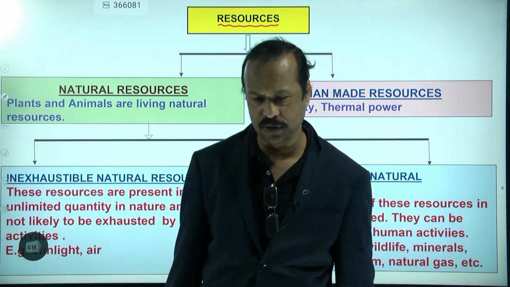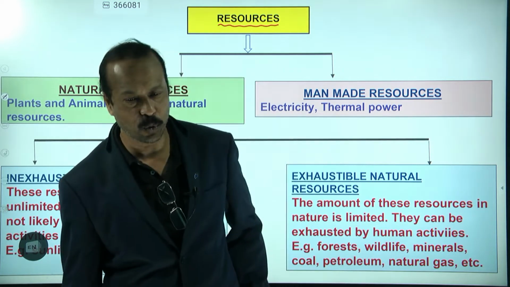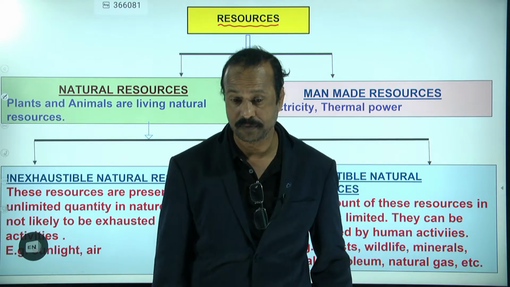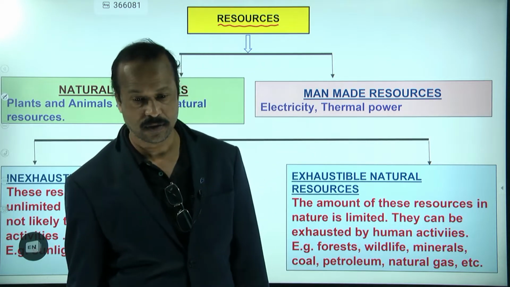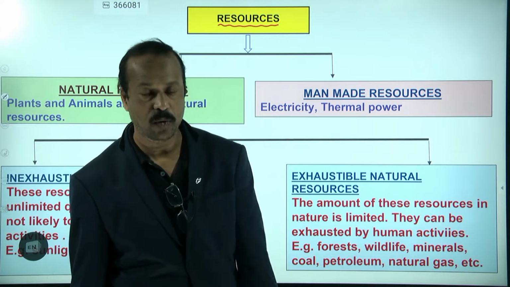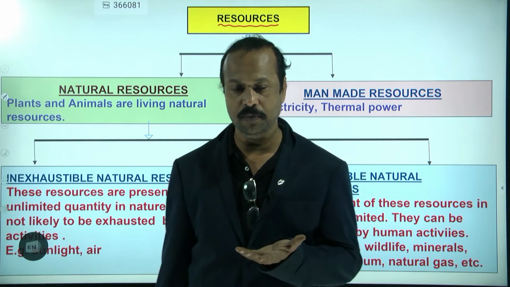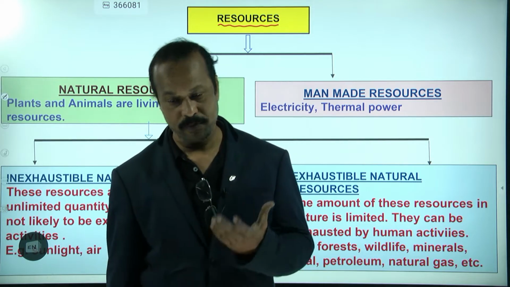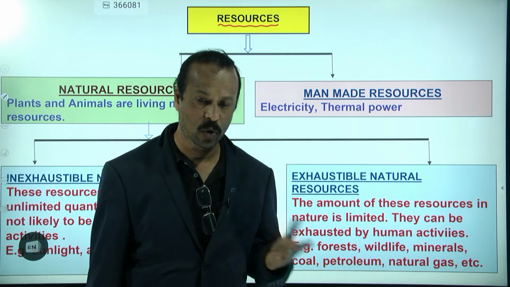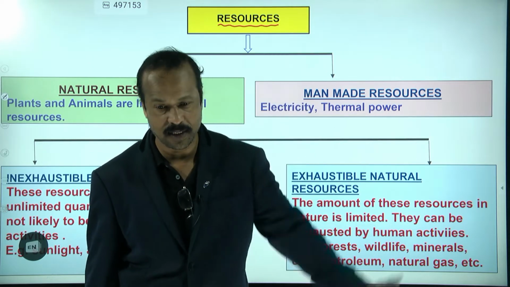Those things are called resources. And normally resources are of two types. What are they? Very good. Natural resources and man-made resources. Can you give an example of natural resources? Air, water, petrol, coal, and sunlight, all of this comes under natural resources.